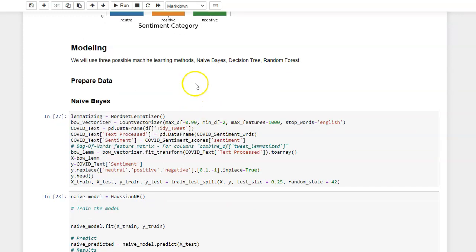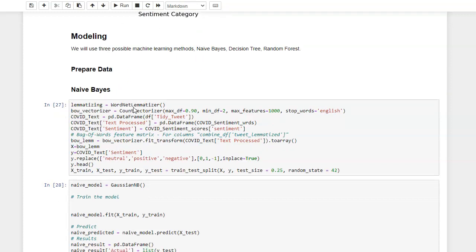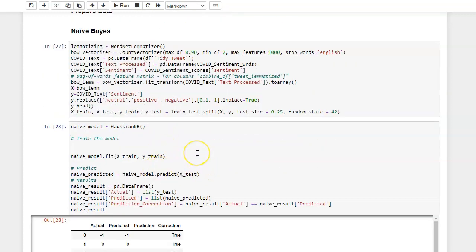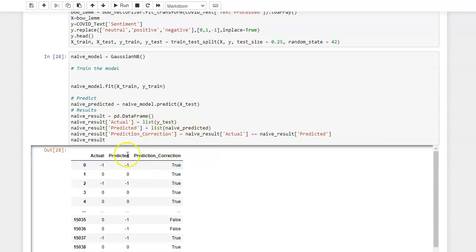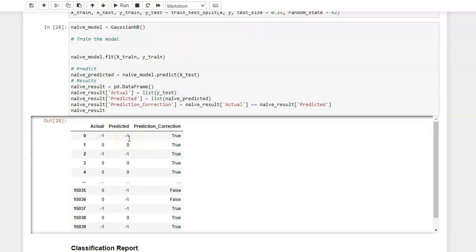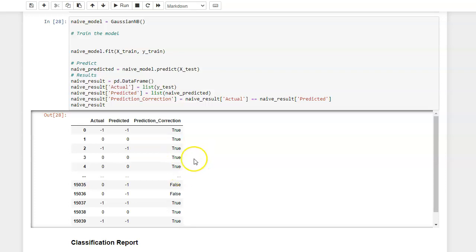First, we are preparing the data for naive Bayes, and then we split the data into training and testing, with 25% as testing and 75% as training. Here is a peek at the actual versus predicted. Some are actually negative but predicted as positive, but the majority are predicted right.